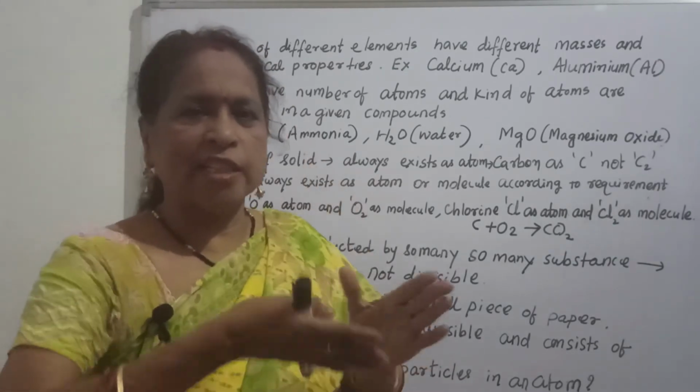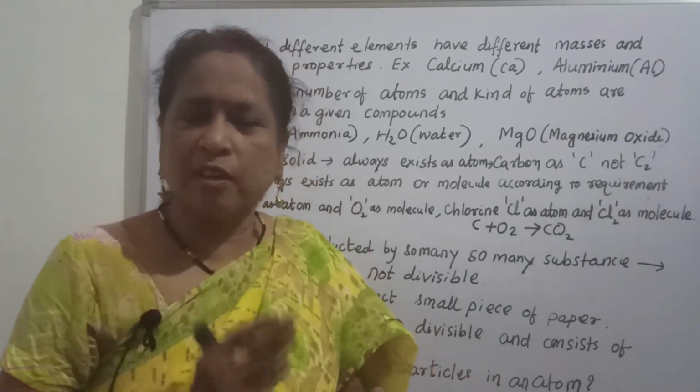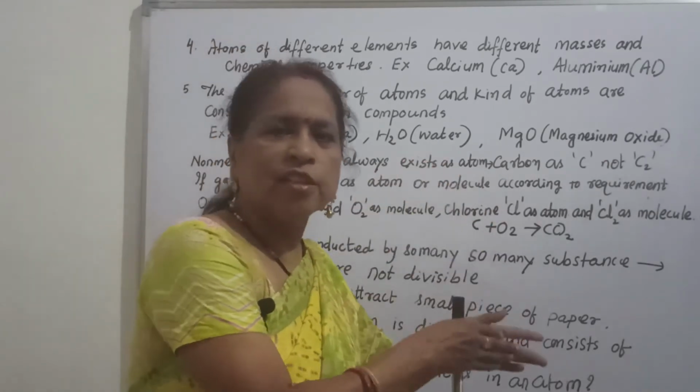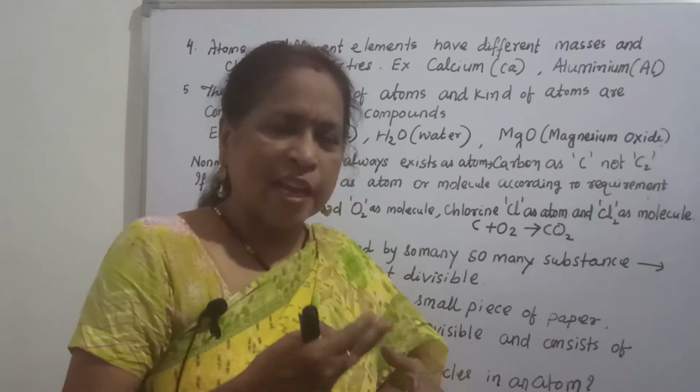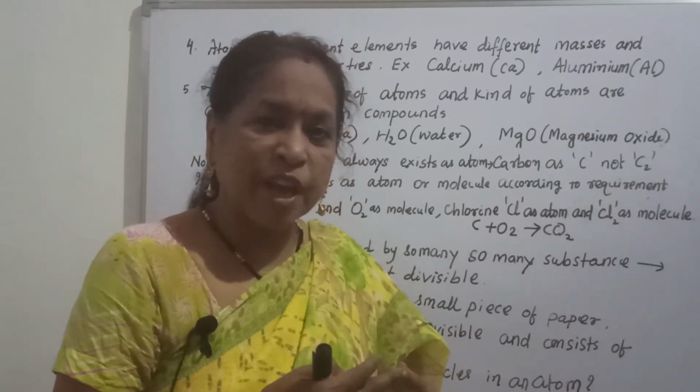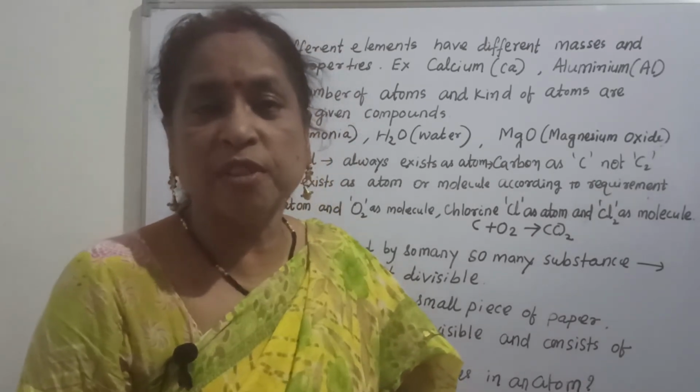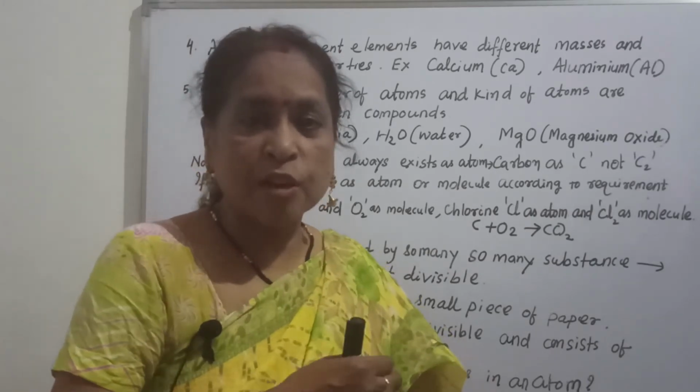Then the question arises whether the atom is divisible or not, because Dalton already said the atom is not divisible, and after that it was found that the atom may be divisible. How do you start from that point?